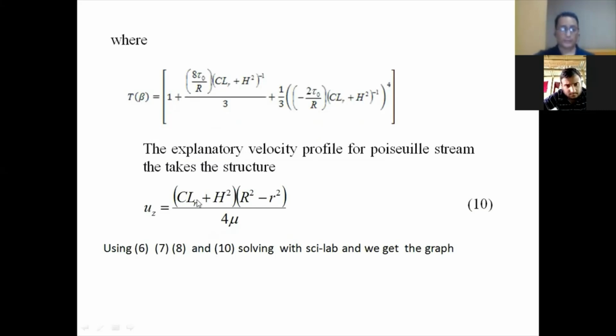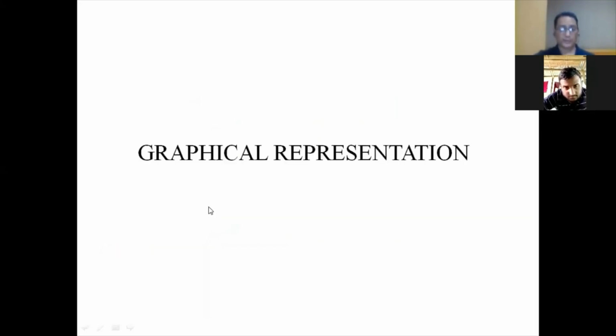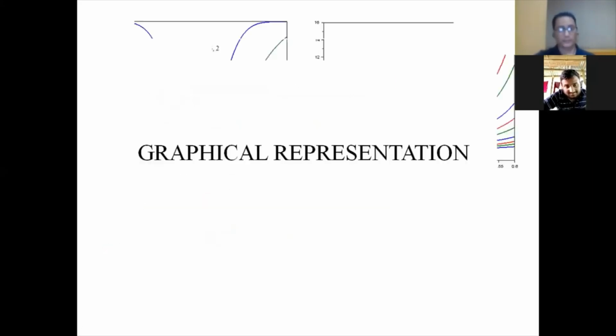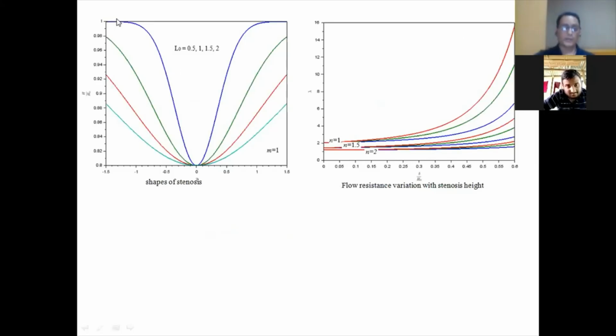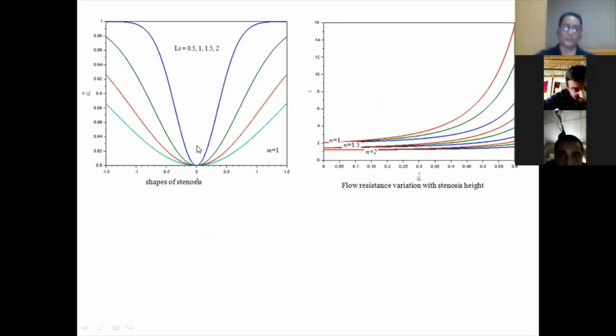Now I'm representing this graphically. What is the graphical representation? It will be in this form. It shows a parabolic profile, plus stenosis now. This shows a parabolic profile. If it is parabolic, it means that blood is free flowing through it.